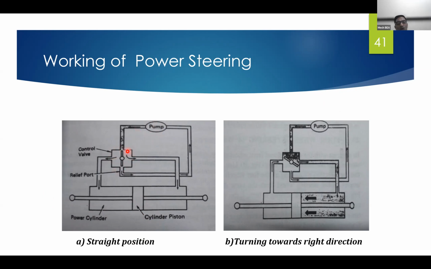So this control valve is connected to the chamber on the right hand side and the chamber on the left hand side.